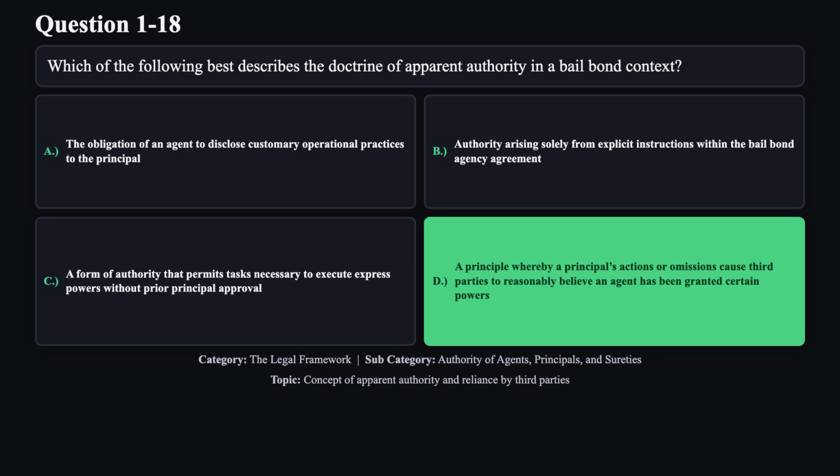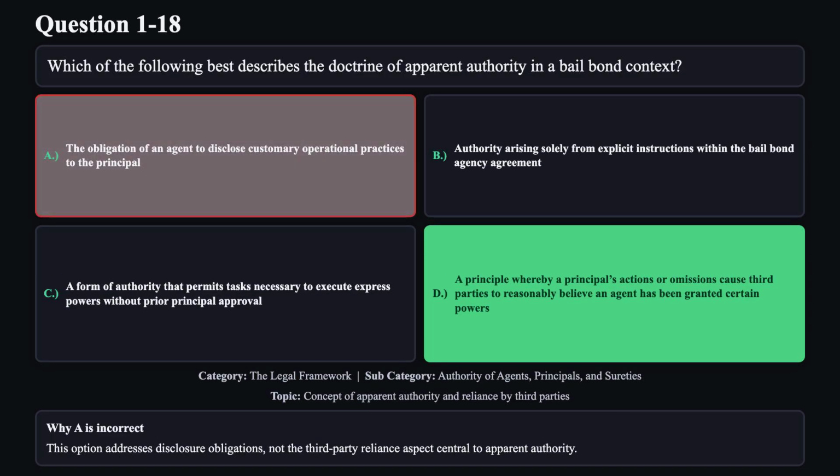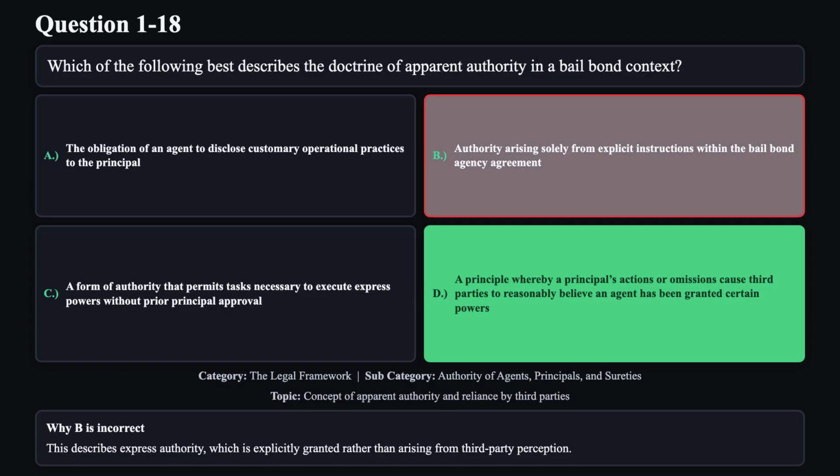The correct answer is D. Apparent authority exists when a principal's conduct leads third parties to reasonably assume the agent is empowered, even if no express grant was made. Reason A is not correct. This option addresses disclosure obligations, not the third-party reliance aspect central to apparent authority. Reason B is not correct. This describes express authority, which is explicitly granted rather than arising from a third-party perception.